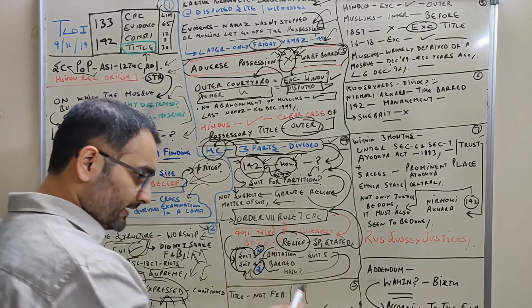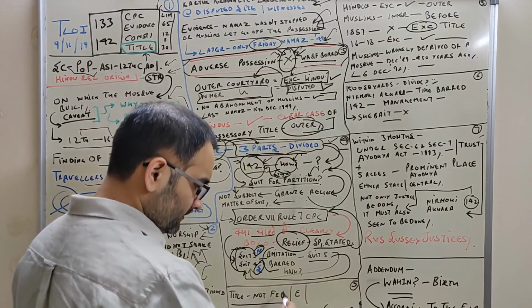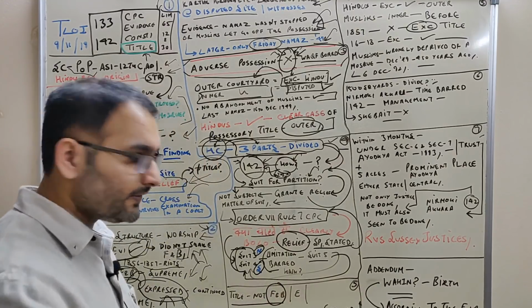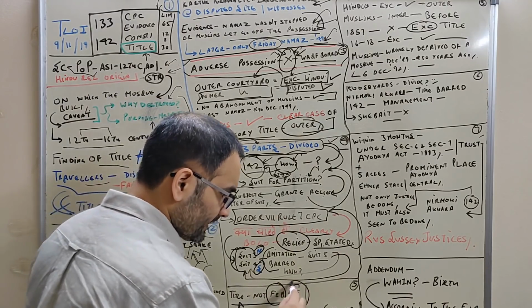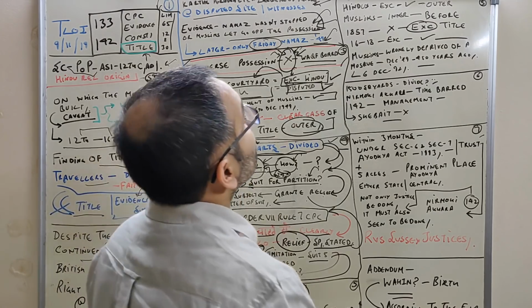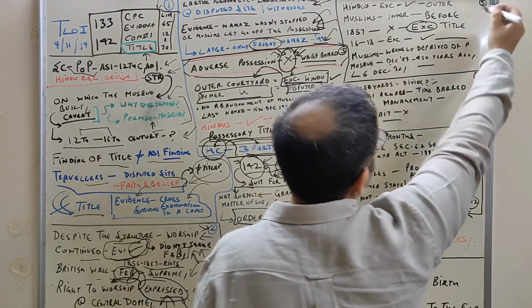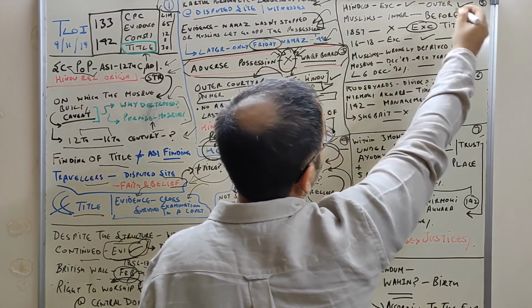So now, again, part 5, we come to faith and belief. Faith and belief cannot give you title, only evidence can. Moving on, repeating this point. Hindus, as per the Supreme Court, proved that they had exclusive possession of the outer courtyard.